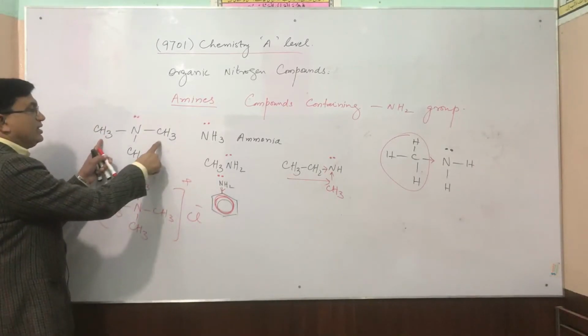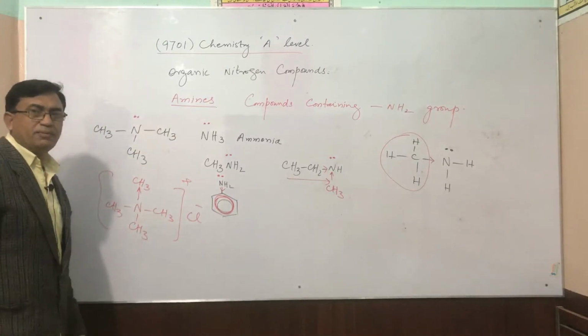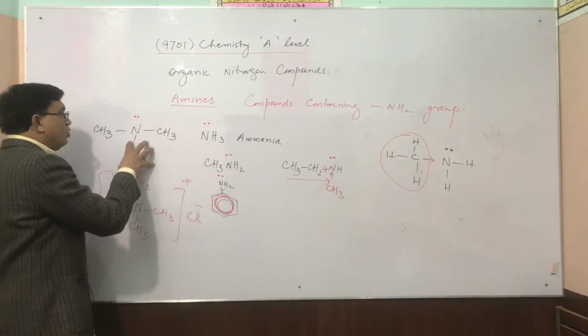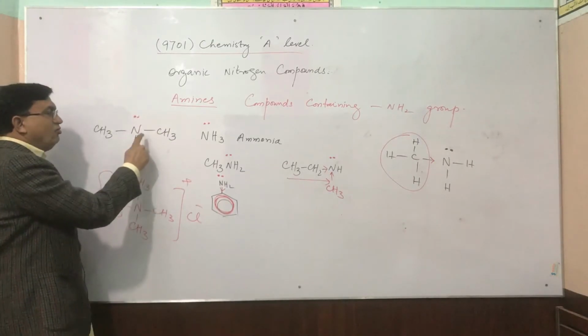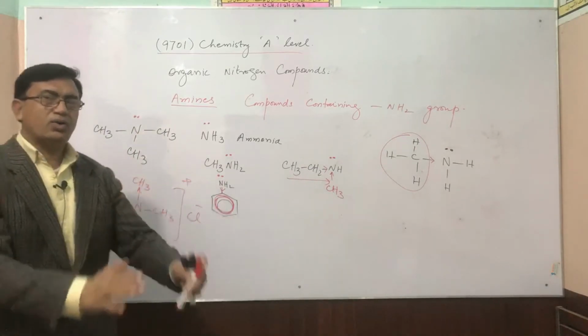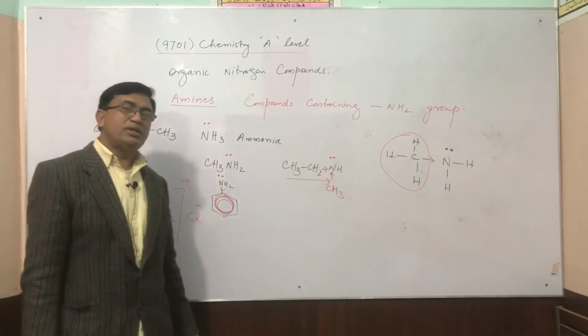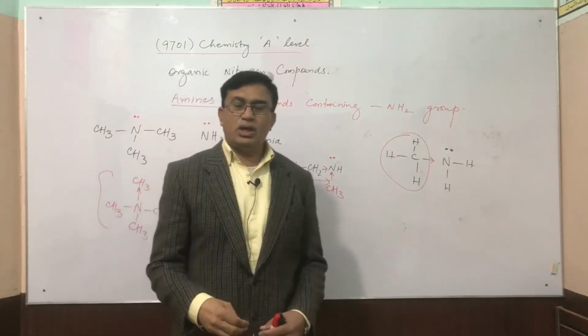But in case of this trimethylamine, this is a tertiary amine, and all alkyl groups on direct linkage with the nitrogen atom provide electrons directly to the nitrogen atom, increasing the basic nature of the tertiary amines.